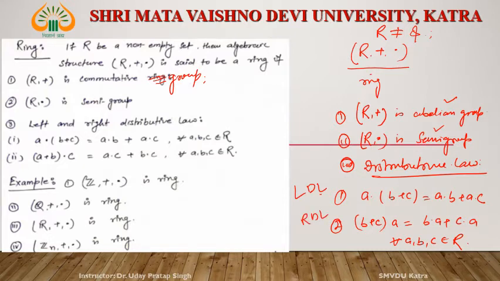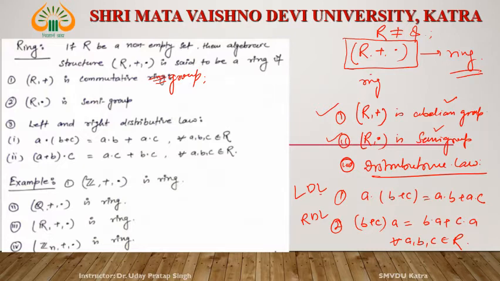If R with respect to the two operations plus and dot satisfies these three conditions, that R with respect to addition is an abelian group, R with respect to dot is a semigroup, and the distributive law holds, then this algebraic structure (R, +, ·) we call a ring. Okay, see, what is an example of a ring?